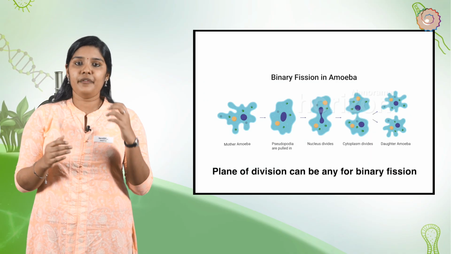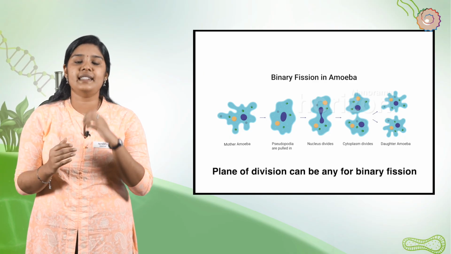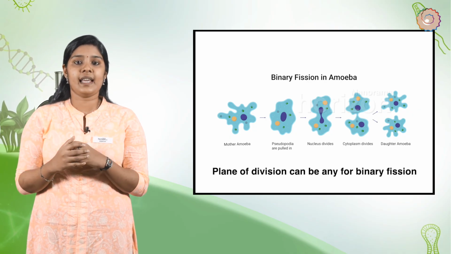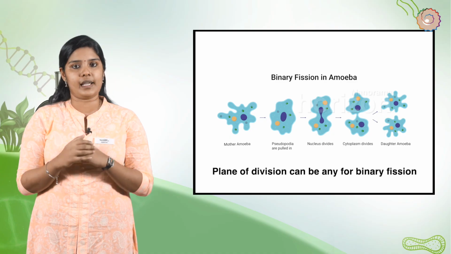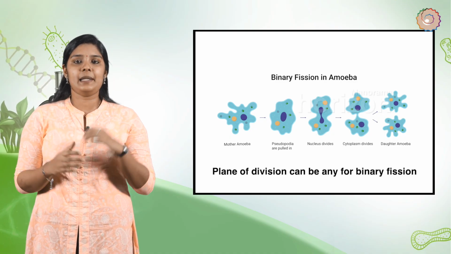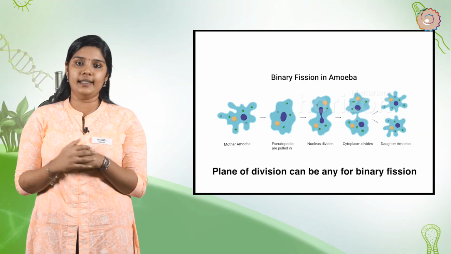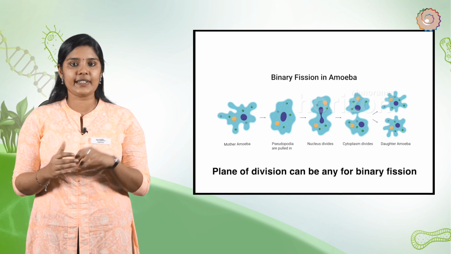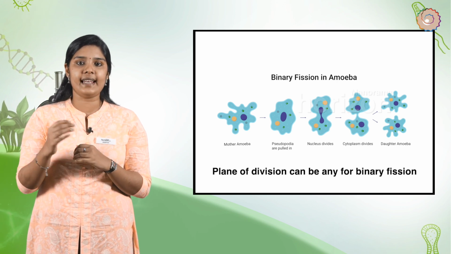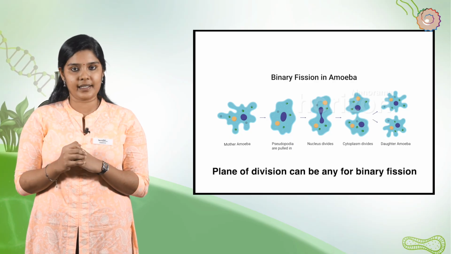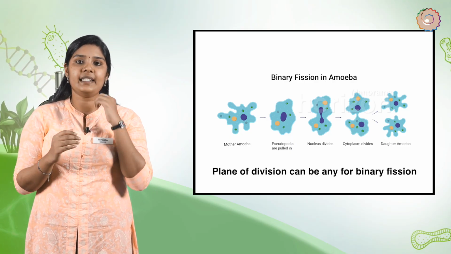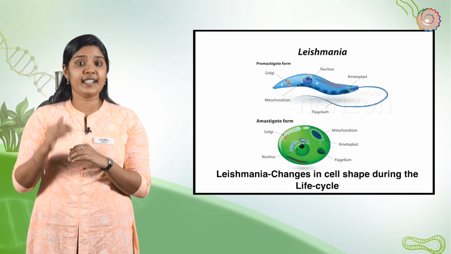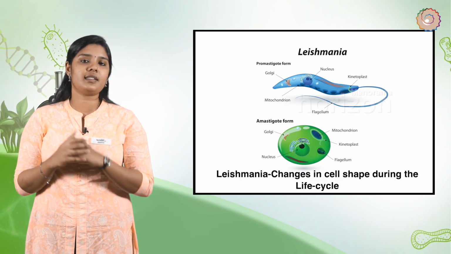Fission. Fission literally means division. During asexual reproduction, the parent cell divides into two parts, each of which grows into a complete organism. In the case of multiple fission, the parent cell divides to form more than two cells. Unicellular organisms show different patterns of division according to their cell structure, and each daughter cell carries one copy of genetic material. For example, an amoeba can divide itself into two at any plane, but the division in Leishmania occurs at a definite orientation in relation to their structure.